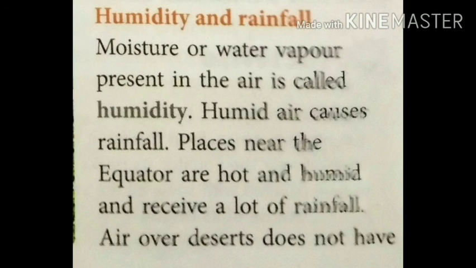Air over deserts does not have moisture, so these places receive very little or no rainfall. Very cold places experience snowfall. The amount of rainfall and the seasons when it falls also influence the climate of a place.